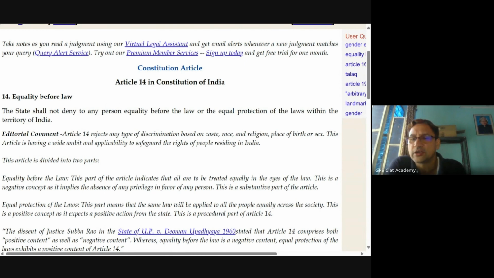Pre-censorship is not permitted under Article 14. Under Article 19, pre-censorship of the freedom of speech and expression is not permitted. If pre-censorship is not permitted in matters of speech, why pre-censorship? Why do we have a board of film certification which certifies whether this film is fit for viewing or not? Then, if you compare the field of movies, that is this media, with the print media, how do you justify it? There is a lack of equality. I hope you appreciate the argument. Pre-censorship is not permitted in matters of free speech under Article 19.